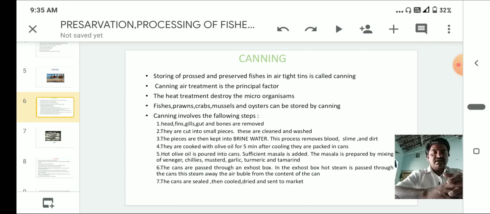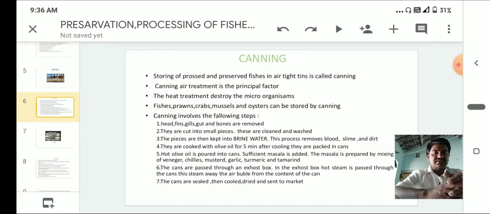They are cooked with olive oil for 5 minutes. After cooling, they are packed into cans. Hot olive oil is poured into the cans.